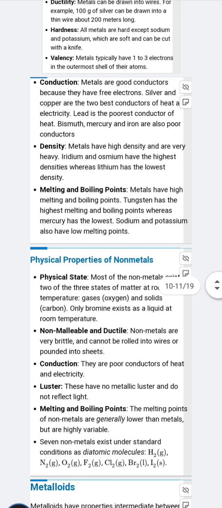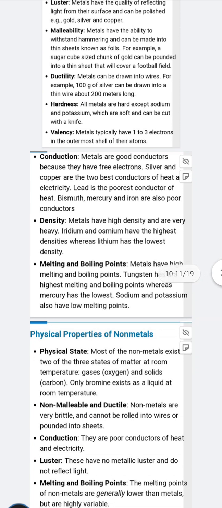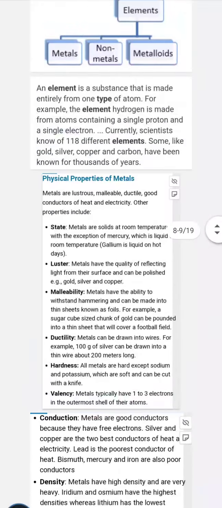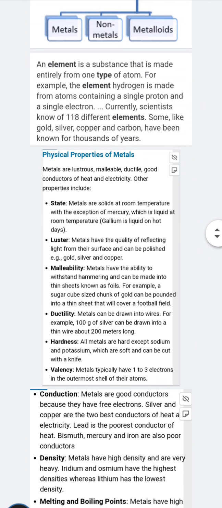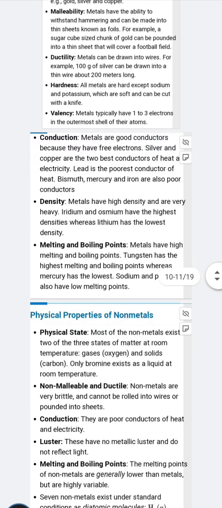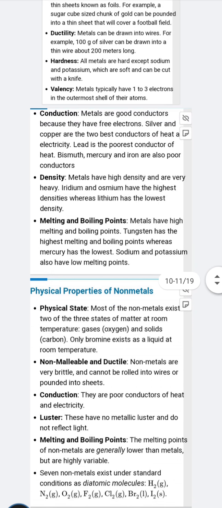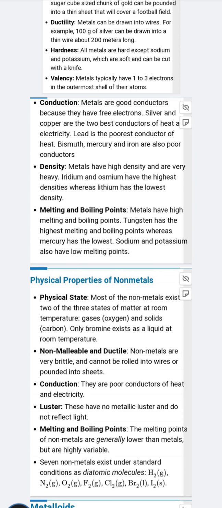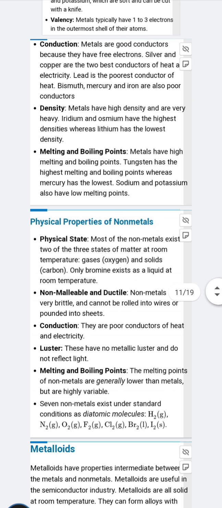Now next are the non-metals. What are the non-metals? Non-metals are non-lustrous, non-malleable, non-ductile and bad conductors of electricity. Physical state: they exist in 2 or 3 states of matter at room temperature: gases, oxygen, solid, carbon. Only bromine exists as a liquid at room temperature.